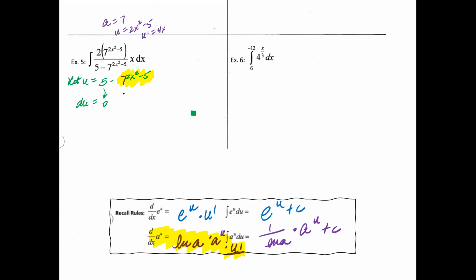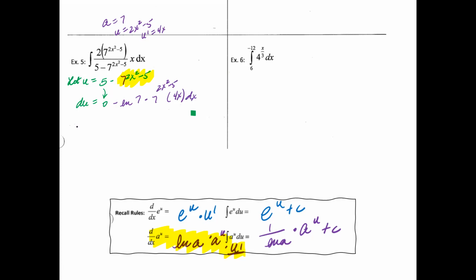And so let's replace the derivative. ln a is going to be ln 7, times a, which is 7, to the u, that's 2x squared minus 5, times u prime, which is 4x dx.